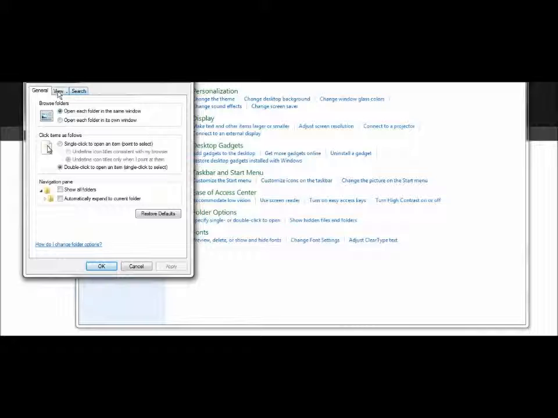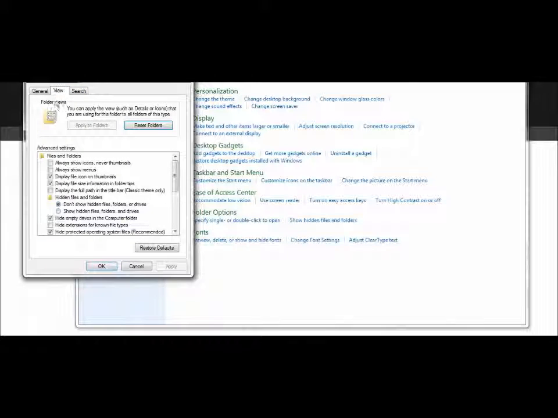bring this in, click View, and look for Hide Extensions for known file types. Make sure this box is unchecked. I've already been manipulating these, so I've no need to click it, but you might want to. After that, click Apply and OK.